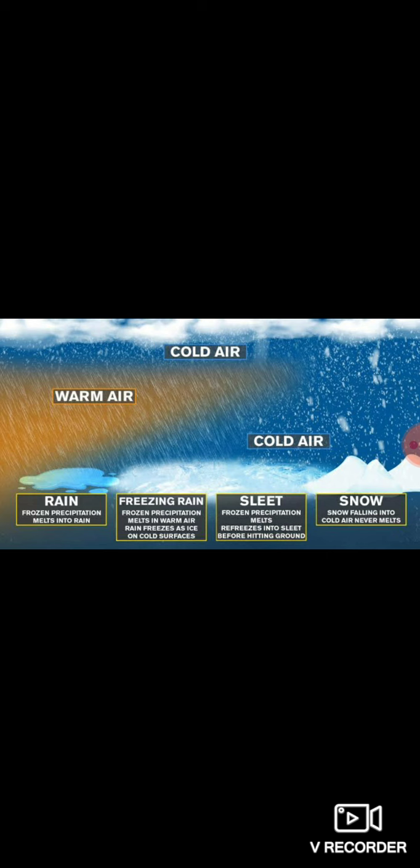Now let's see what hail is. Hail is a phenomenon in which ice balls are formed along with strong rising air currents. So in this way, depending upon the conditions of the environment, we may observe snow, sleet or hail.